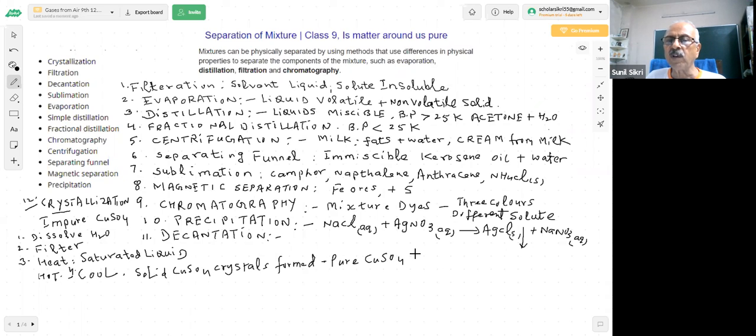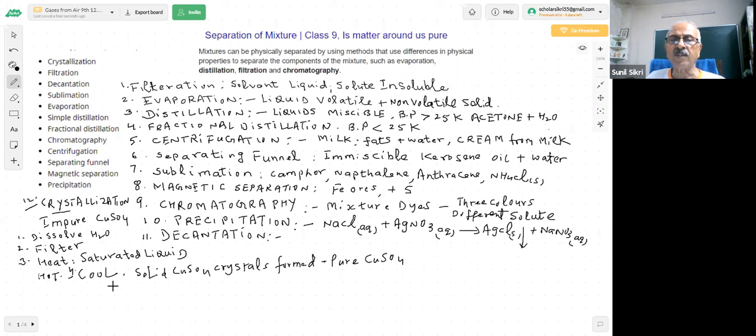So you will see beautiful pure crystals of copper sulfate, because when the crystallization takes place slowly, the solid starts separating out. When you cool the solution, the impurities will not come in this, and you will get pure copper sulfate. This method has advantages over other methods, because here, on cooling you are getting the crystals.